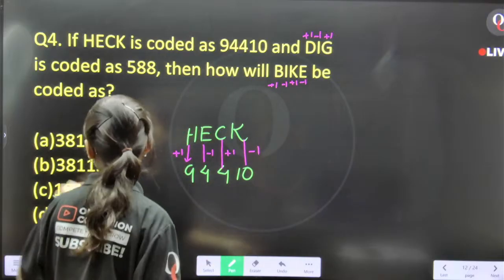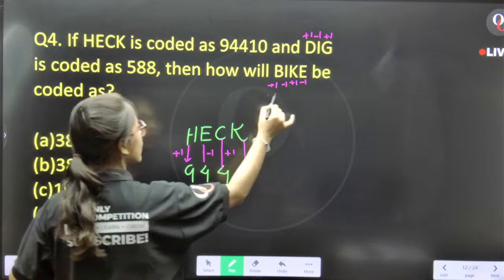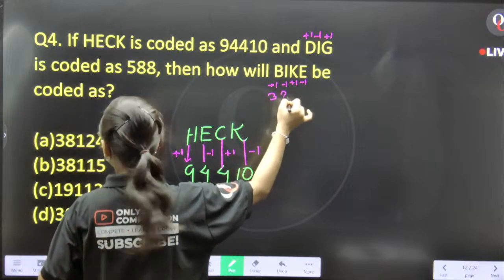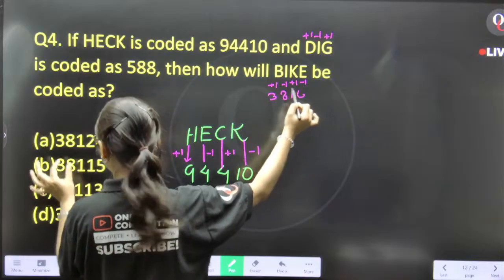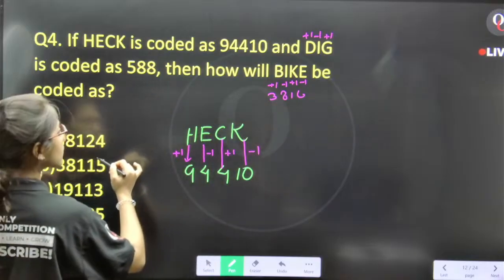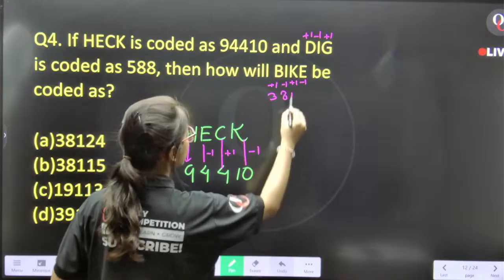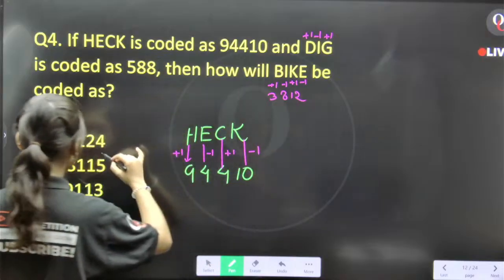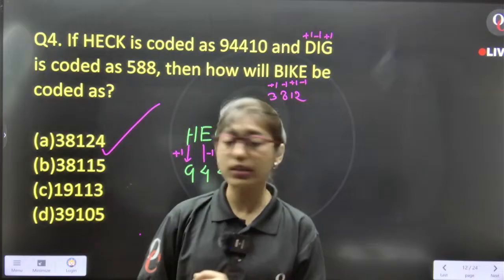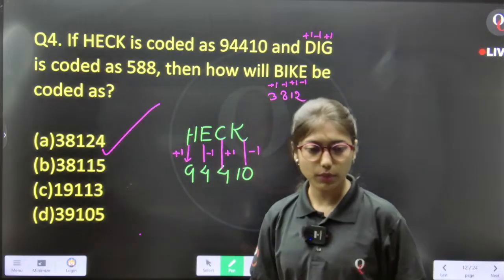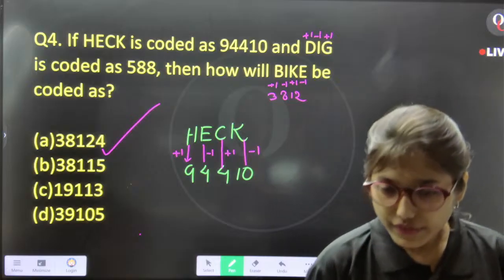That is B plus 1 is 3. This is 8. This is 10. Not 10, this will be 12. That is option number A for question number 4. Correct?